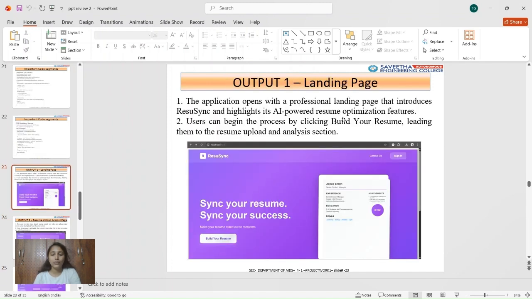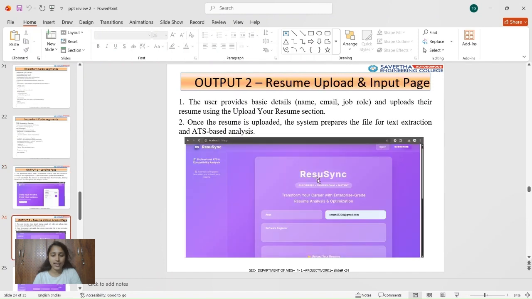And here comes the implementation part. This is the front page of our website, where you can just click the build your resume button, or you can also sign in here. And this is the second page, where I enter my name, the job description, and also my email ID.